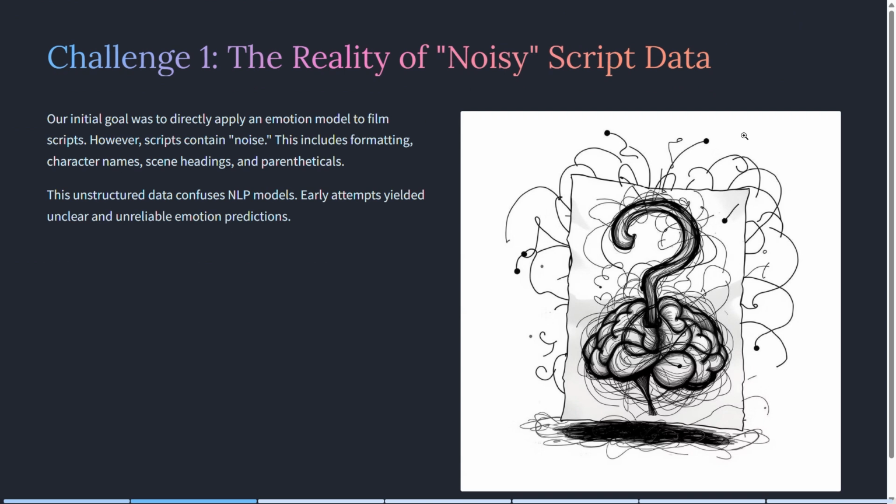They contain significant noise: formatting, character names, scene headings, and so on, all of which confuse NLP models. As you can see from this visual, our early attempts yielded unclear and unreliable emotion predictions.